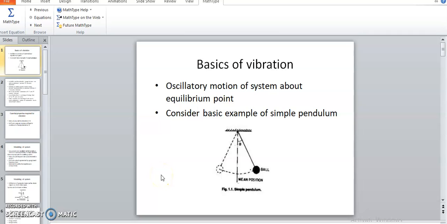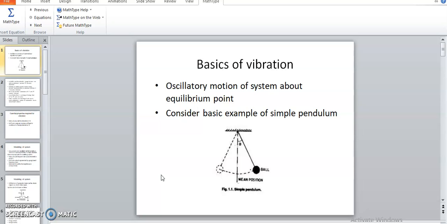Today we discuss the basics of vibration, and we can derive the equation of motion for a simple single degree of freedom system. So in basics of vibration, we already went through the vibration basic terms. Any oscillating motion of a system about an equilibrium point we can consider as a vibration.